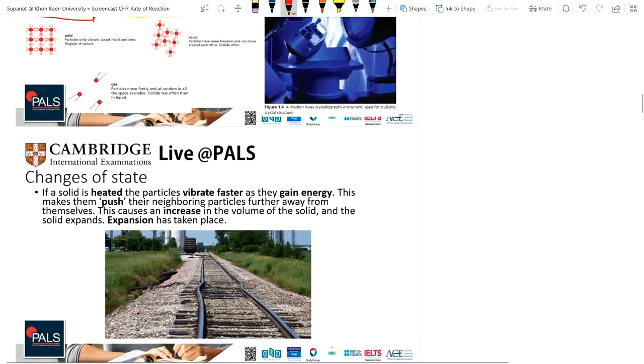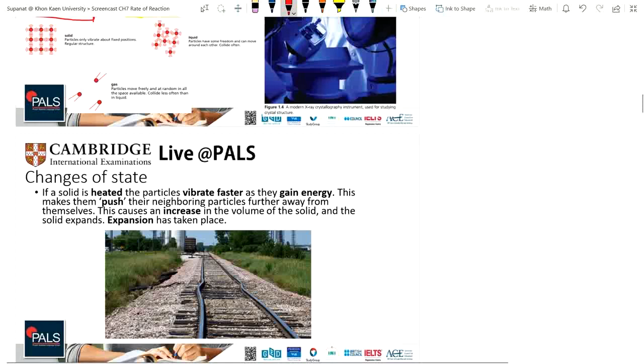All right, let's talk about the changes of state. As mentioned, in solid matter, let's have a look here, the train track. Can you see the distortion of the train track because of the heat, right?